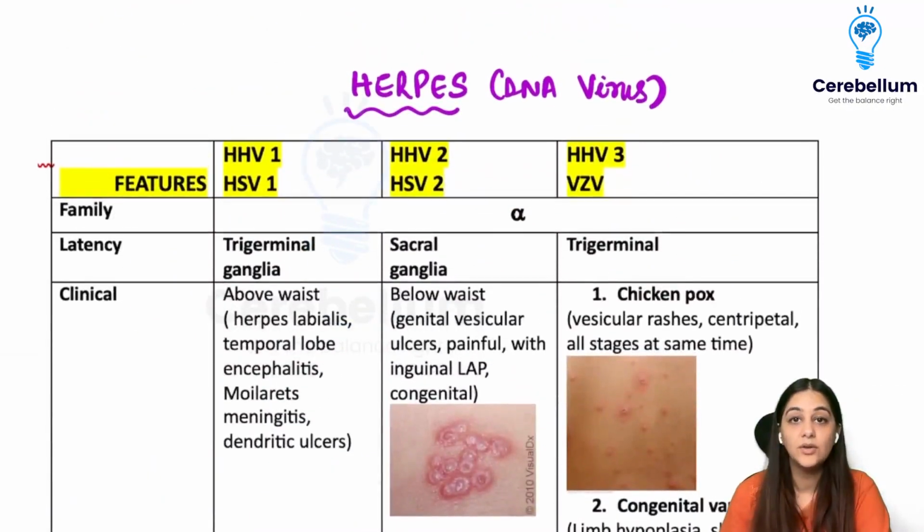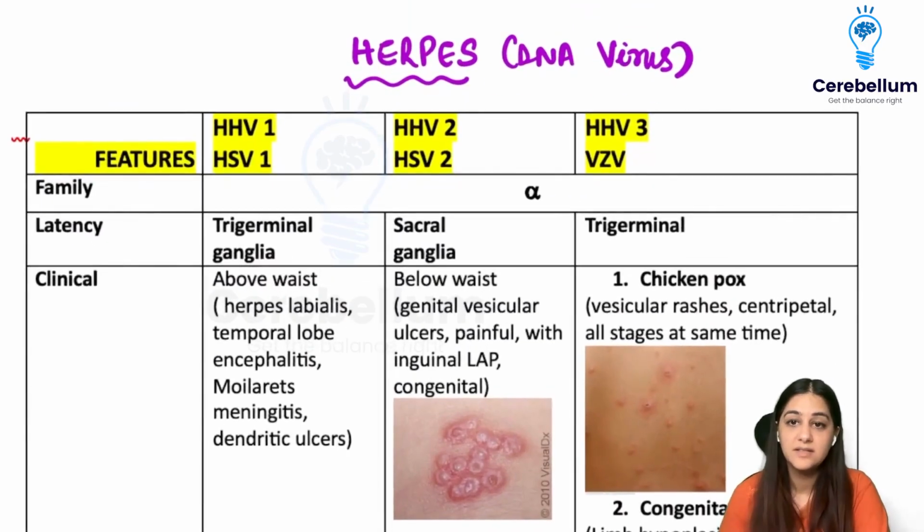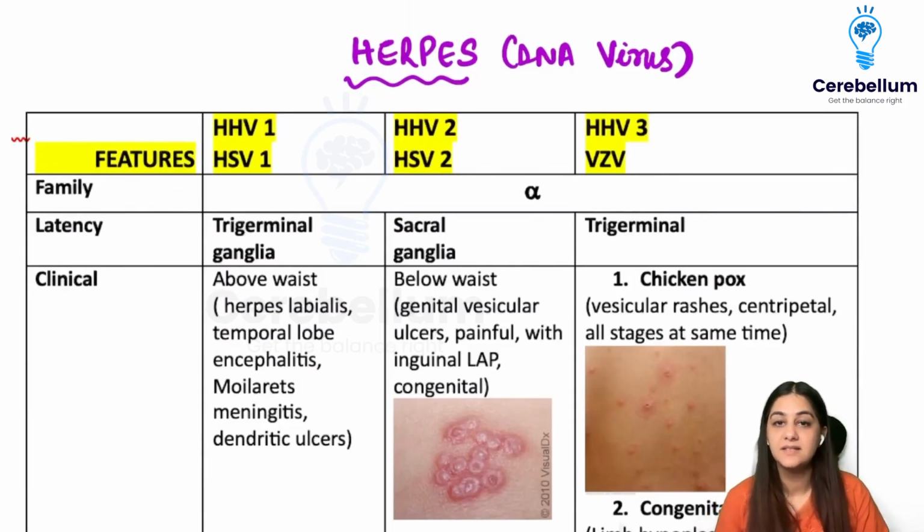Now we're going to be starting off with the DNA viruses, right? And the first group of viruses that we're going to be talking about is your herpes virus. Herpes viruses are divided into different families.